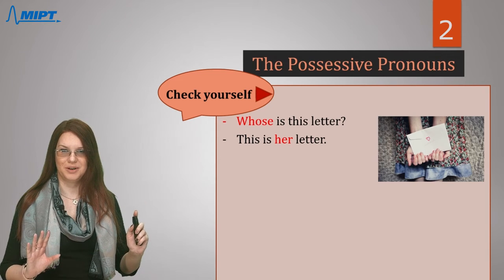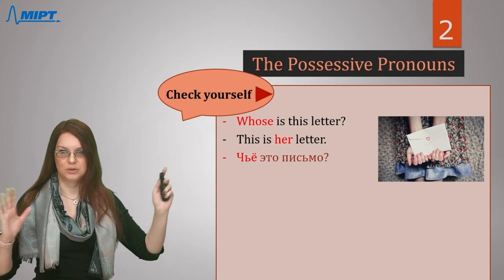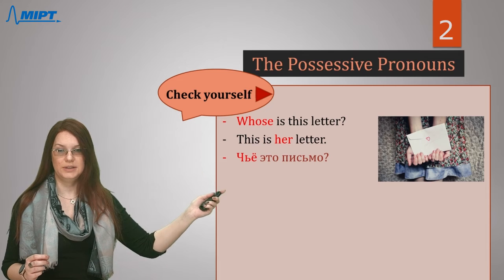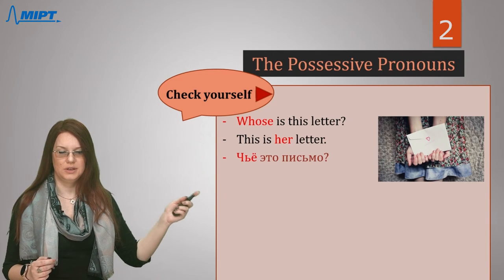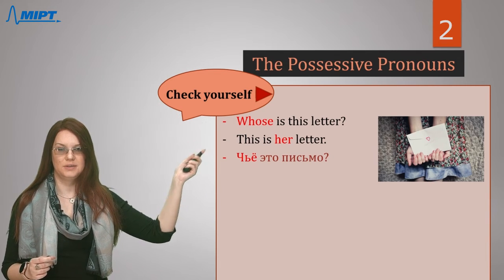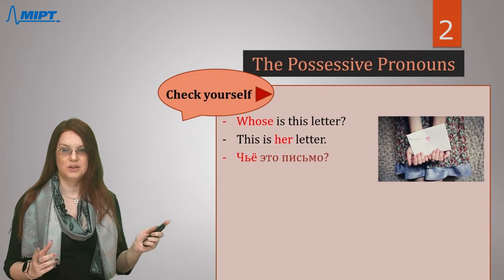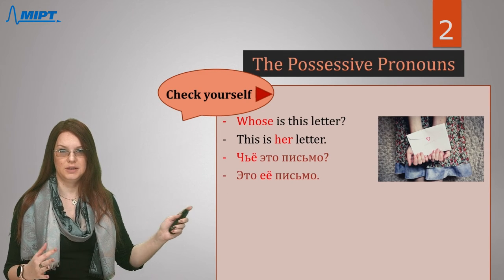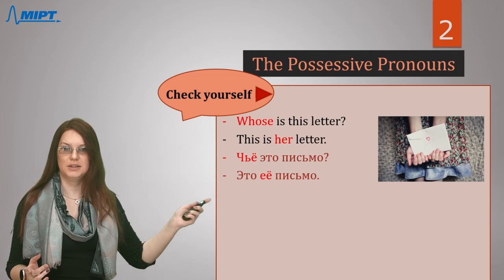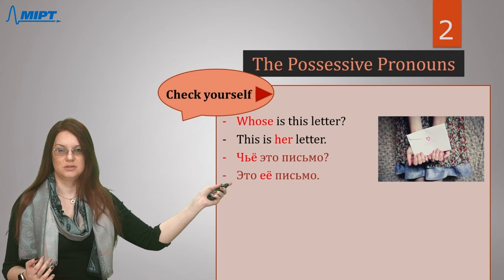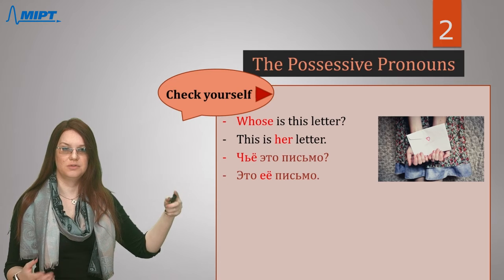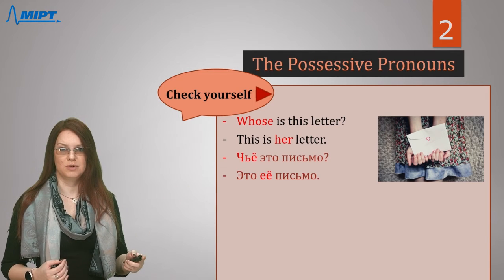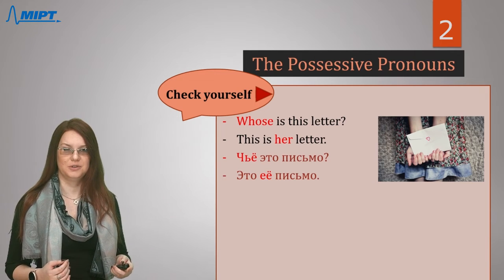So don't forget about this word это and our noun письмо. All together it is чье это письмо? The answer will be very easy. Here, this word doesn't change in Russian, it will sound like ее. Это ее письмо. Это means this is, and usually we start our answer with this word.